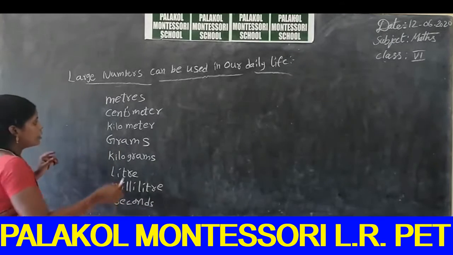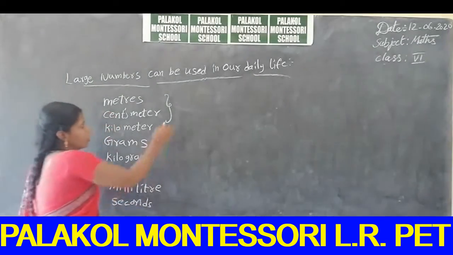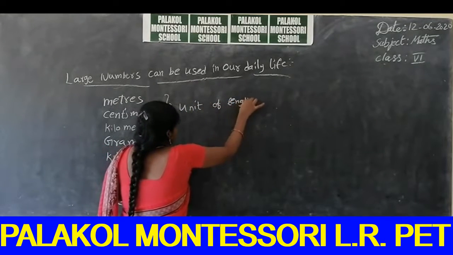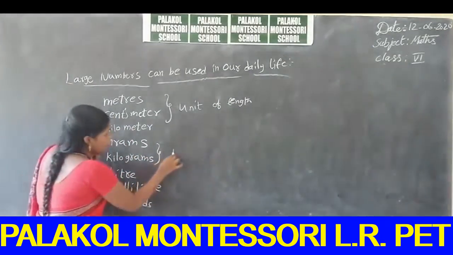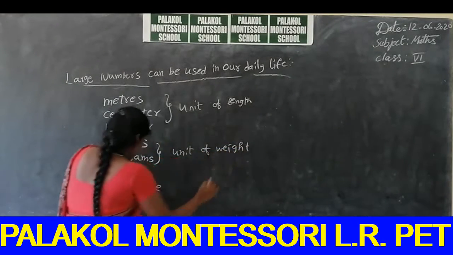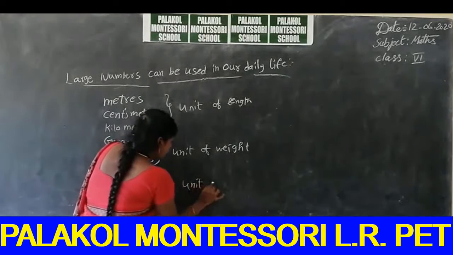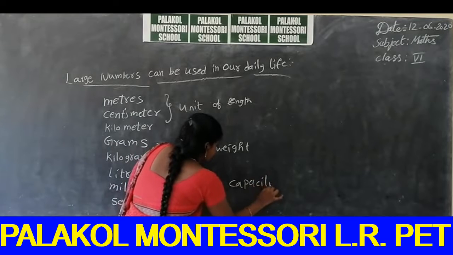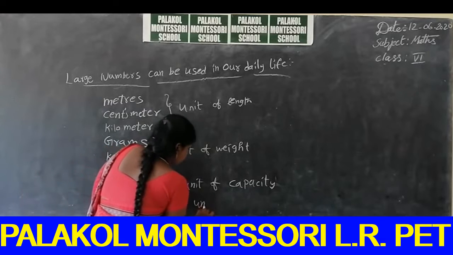The first three are used as units of length, and grams and kilograms are the units of weight, and liter and milliliters are used as units of capacity, that means volume, and the second is the unit of time.